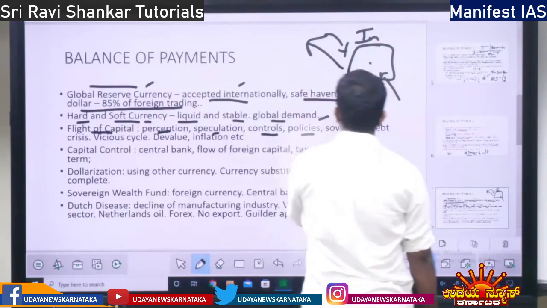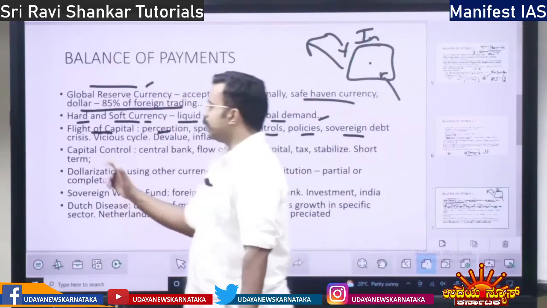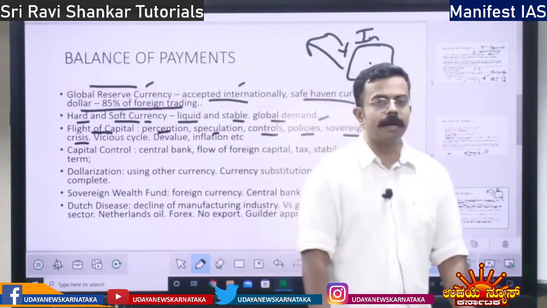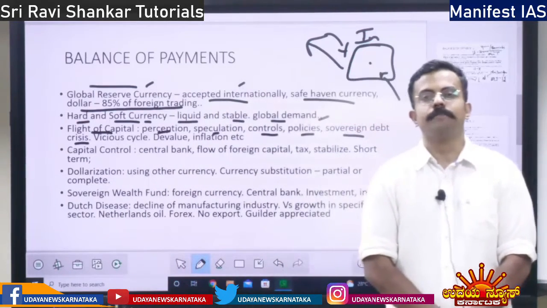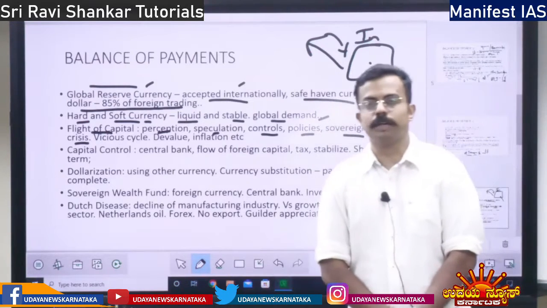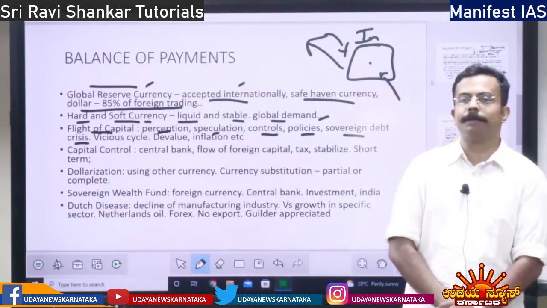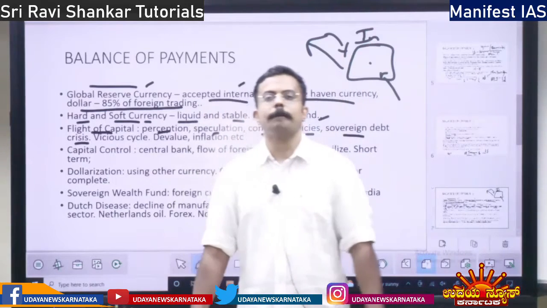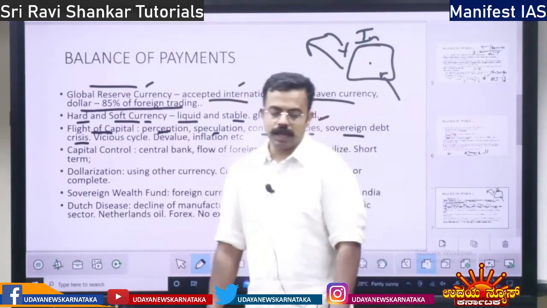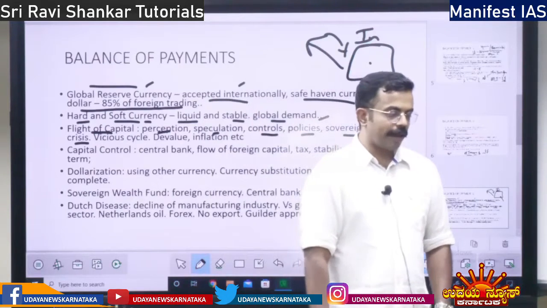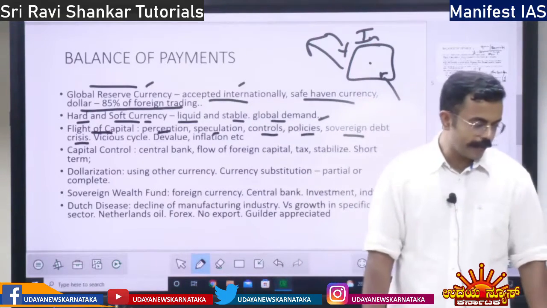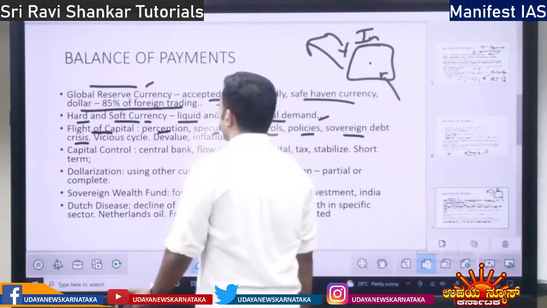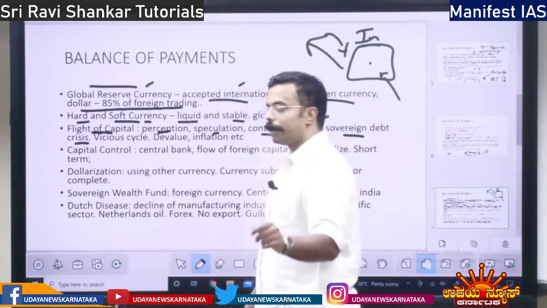Next, you have sovereign debt crisis. Sovereign debt crisis, and I have explained. Sovereign means what? Government. When the government itself takes the loan and fails to repay, then it is called sovereign debt crisis. The best example is Greece, and also your PIGS economy: Portugal, Ireland, Greece and Spain. PIGS economy, right? Okay, they are famous for the sovereign debt crisis.